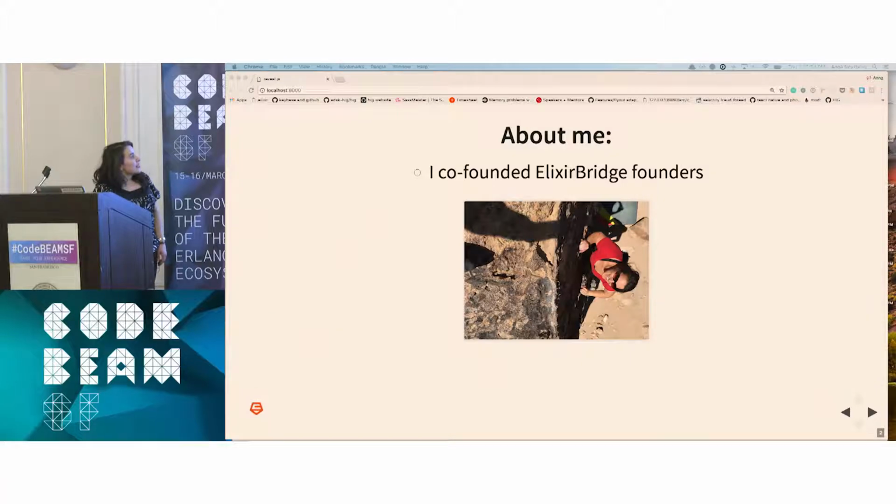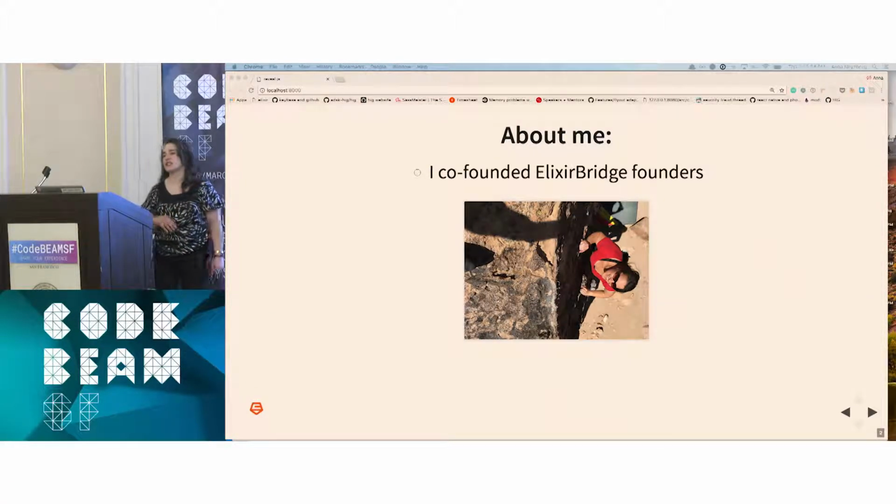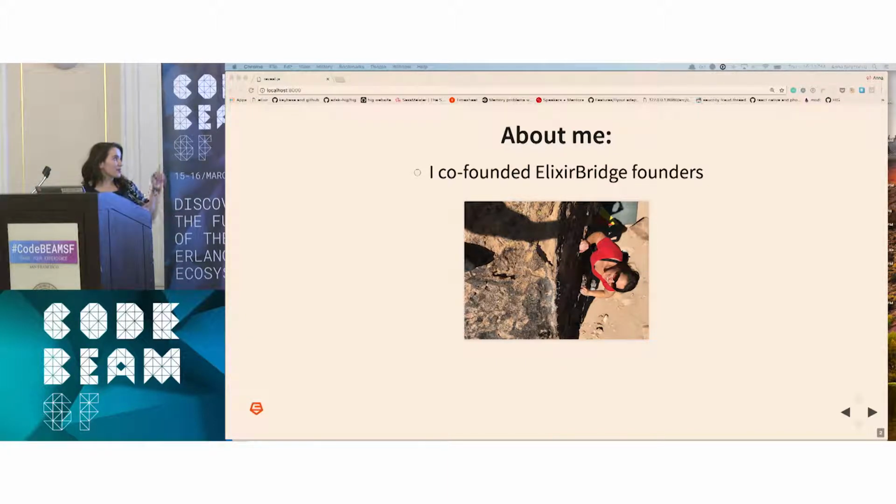So, yes, about me, I'm a developer at Carbon 5. I co-founded an organization called Elixir Bridge. For those of you that aren't familiar with what it does, we put on free workshops during the weekends for underrepresented folks in tech to help them learn Elixir and Phoenix. If you're local to San Francisco and interested, please talk to me afterwards. When I'm not doing that, and I'm not working at Carbon 5, I'm trying to get better at climbing rocks. It's photos from Bishop. It's in the Eastern Sierras, and it's one of my favorite places.